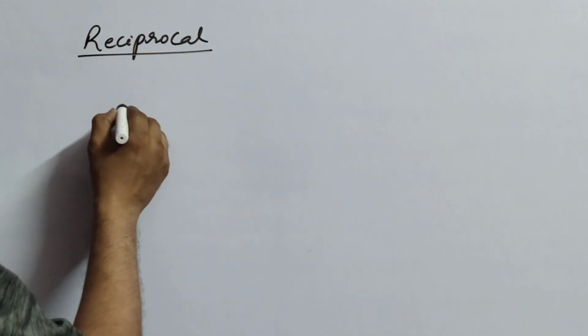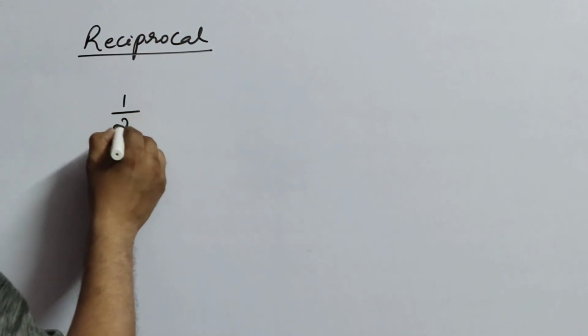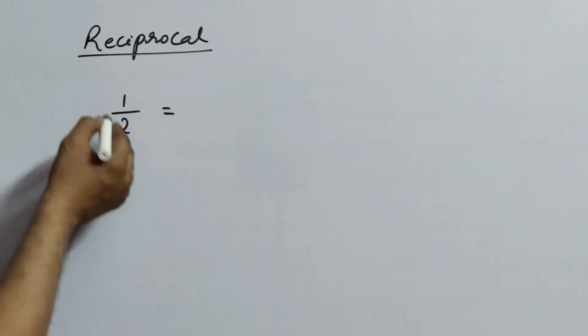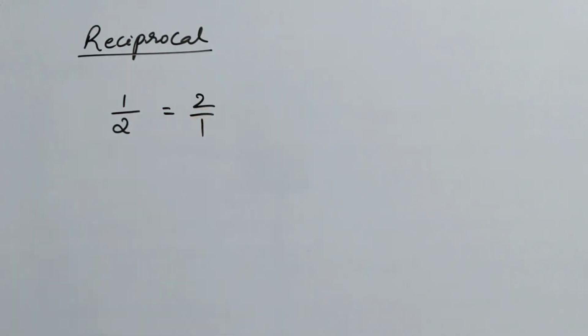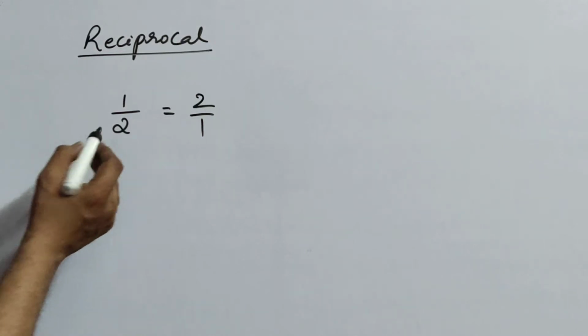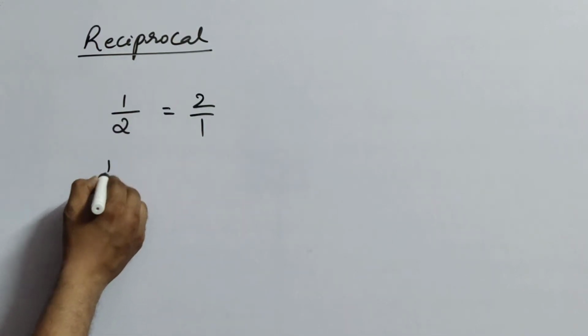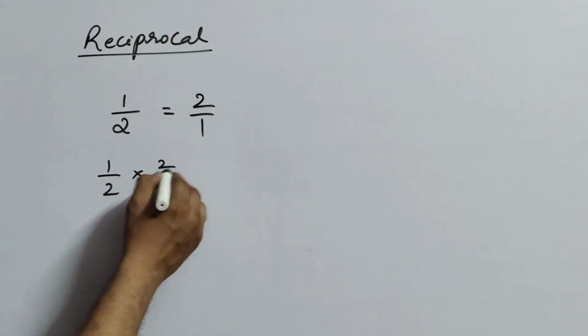Okay children, now see here about your reciprocal. Reciprocal in the sense, suppose I give the fraction 1 by 2. They ask the question, what is the reciprocal of 1 by 2? What will you write? 2 by 1. But in another way they ask the question to check whether 1 by 2 is the reciprocal of 2 by 1, means just multiply these two, children. So 1 by 2 into 2 by 1.